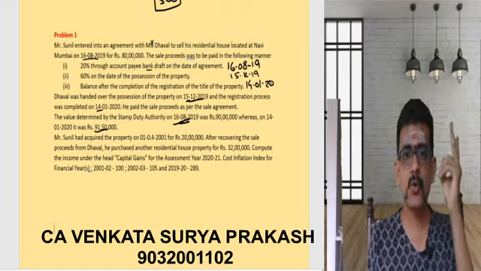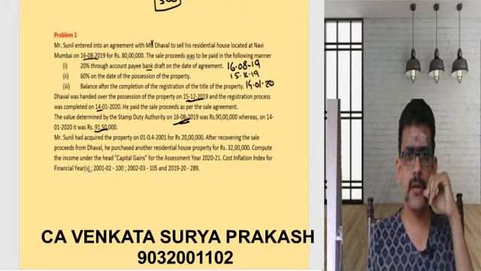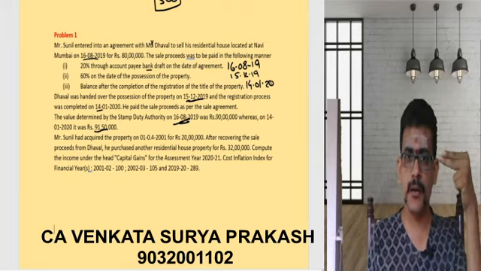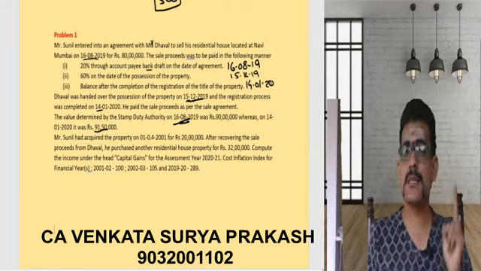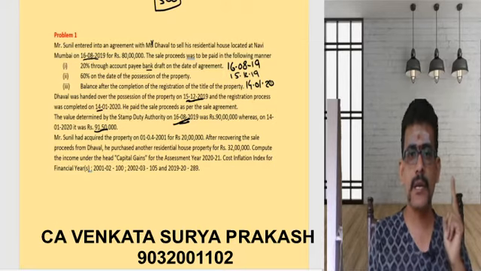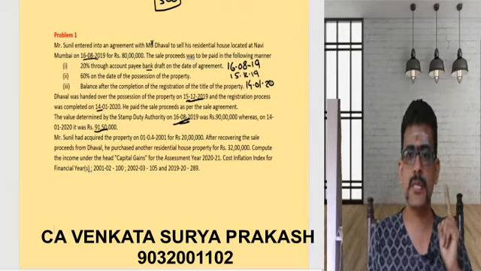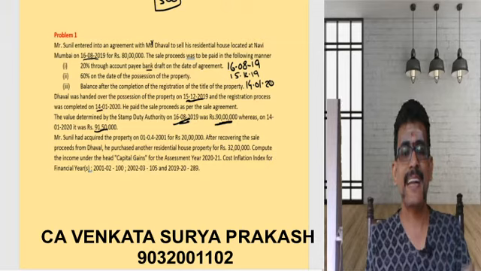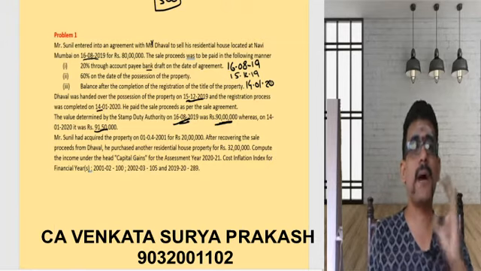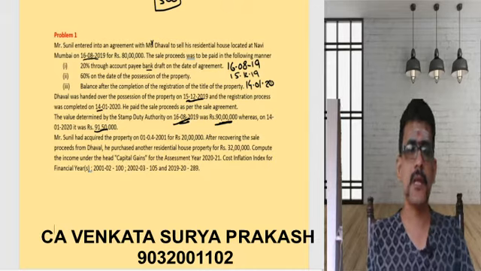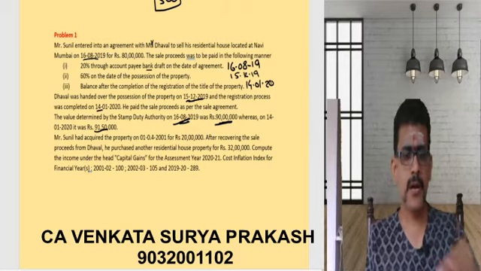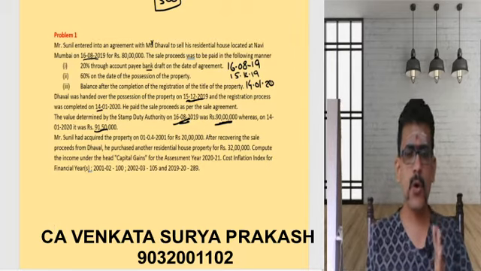Whenever you are having two stamp values, one stamp value on the date of agreement, another stamp value on the date of registration, then the Act says the stamp duty value on the date of entering into the agreement has to be considered, which is 90 lakhs, provided at least part of the money is received through account payee cheque, account payee draft, NEFT, or any other prescribed mode of electronic clearance.